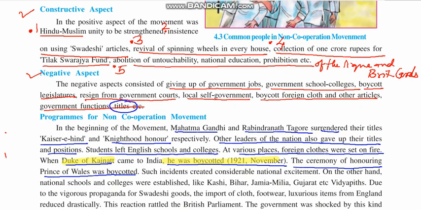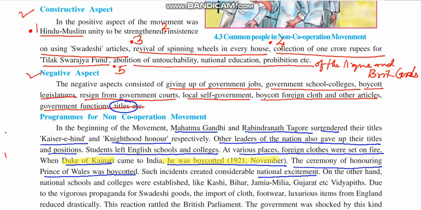Okay, there was a grand ceremony of honoring the Prince of Wales, who became the prince and was coronated, and that was to have a large-scale Raj Darbar in India, and that was boycotted. Such incidents created considerable national excitement. It created a lot of excitement among the people.